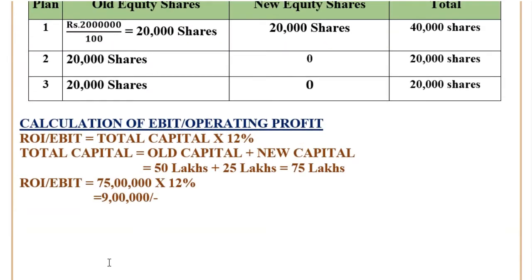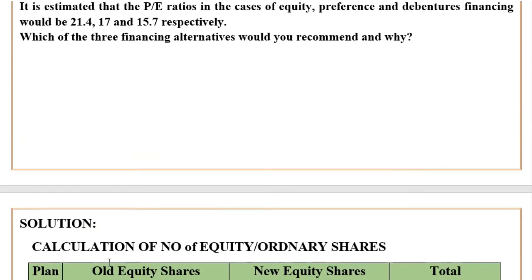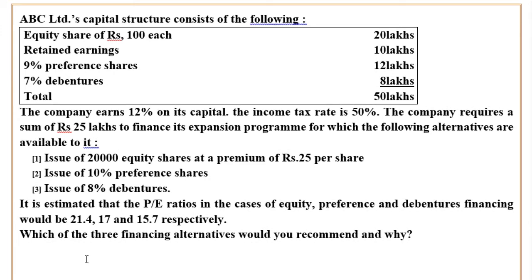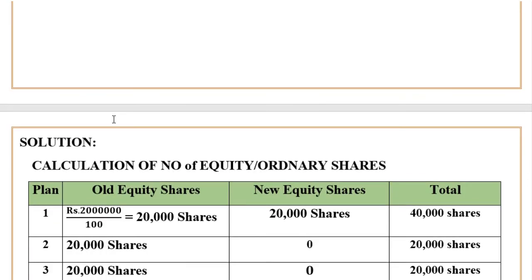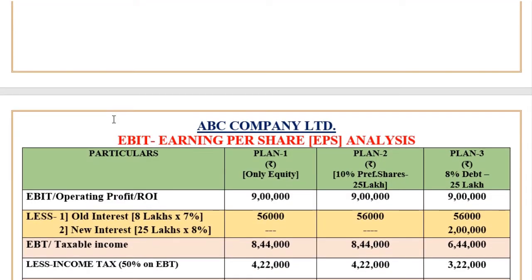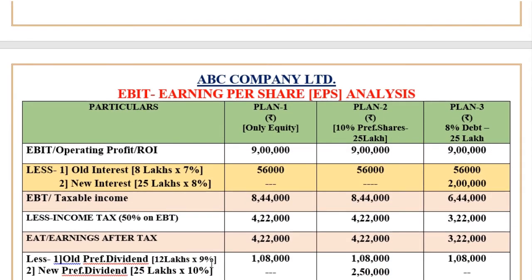So let us see whether we are having any preference shares in our existing capital structure. See here, we are having 9% preference shares of rupees 12 lakh. Therefore we need to deduct old preference dividend for all the financial plans. So 12 lakhs into 9%, you will get 1,08,000 rupees. So 1,08,000, 1,08,000, 1,08,000.